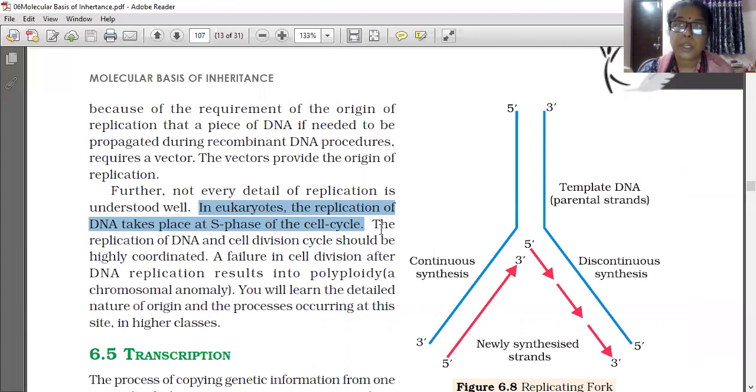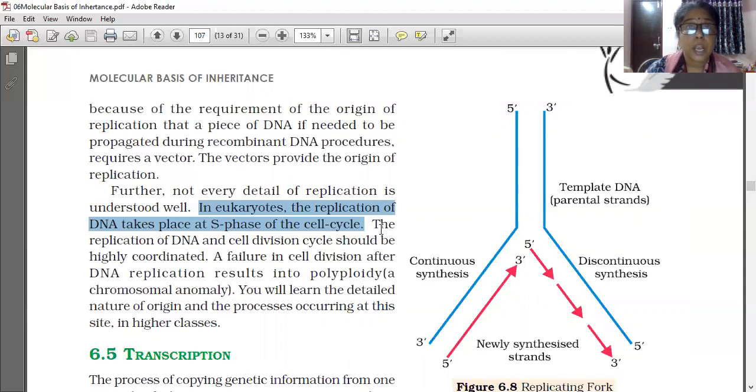Are you remembering polyploidy? Polyploidy means a full set of chromosomes is increasing, like 3n, 4n, 5n. Actually, we are all 2n. In a human being, one set means 23 chromosomes. We are diploid organisms, so we have two sets, 46 chromosomes.